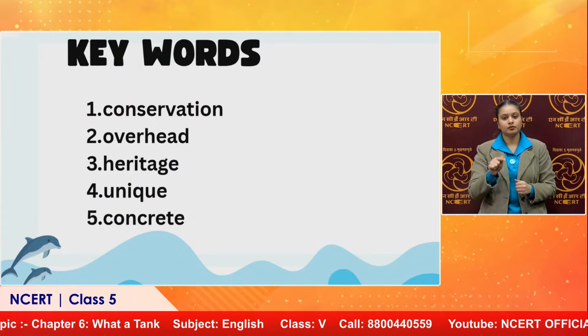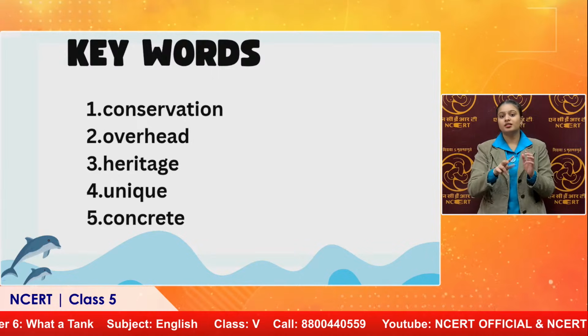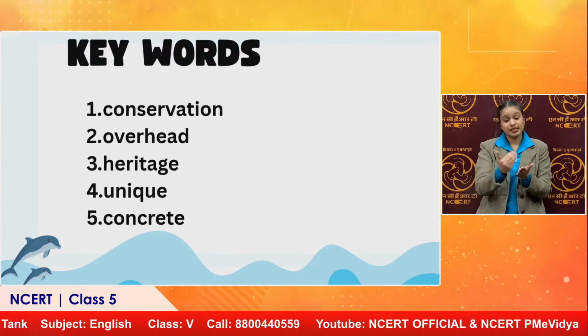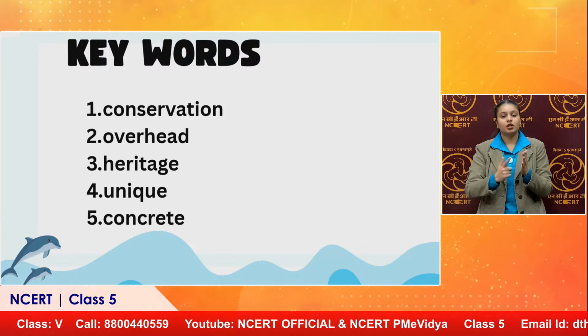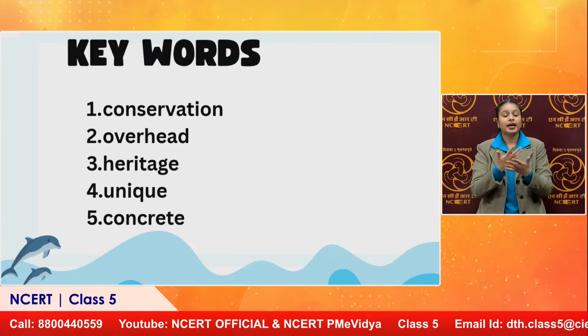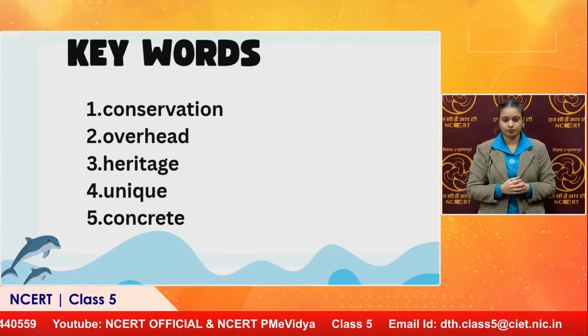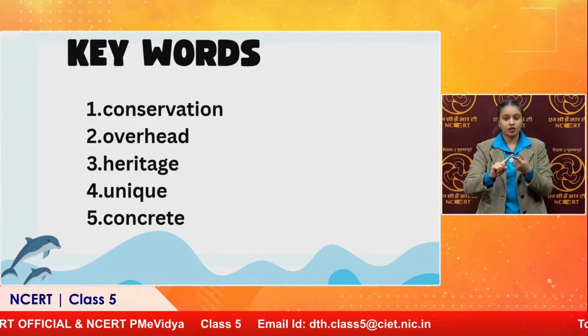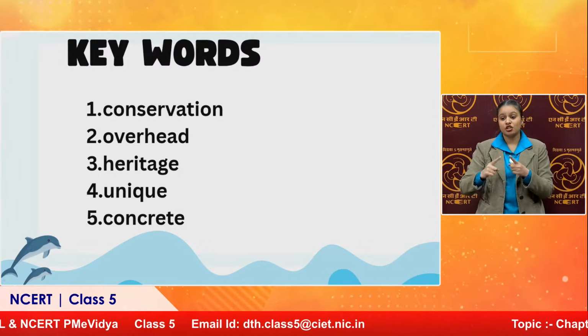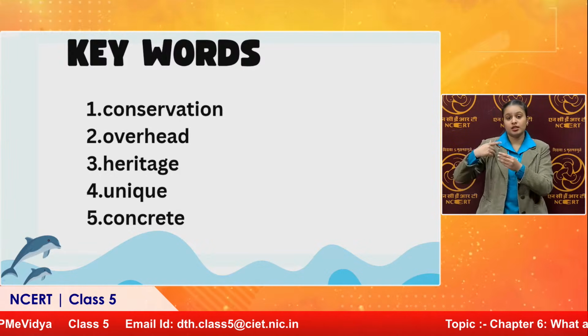So these are the words. Conservation means to save, to keep something secured safely. Overhead means over the head, over something, at a great height. Heritage is some kind of tradition that we carry on from generations.